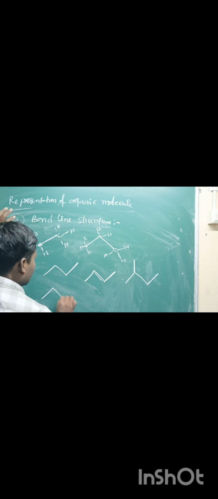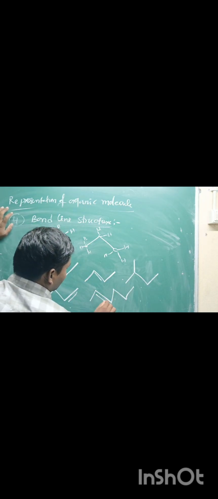Here propane, butane, butene, 2-butene. Like that, these are all bond line structures. Not only this one, if you take here, it is also a bond line structure. Like that also. These are all bond line structures.